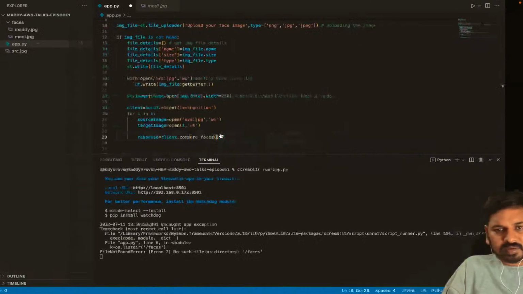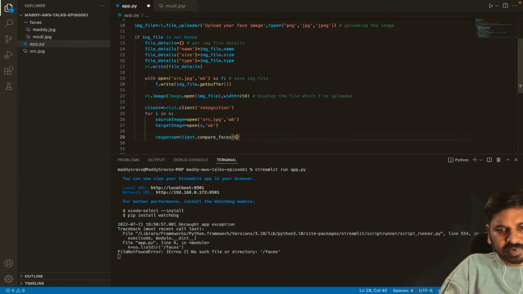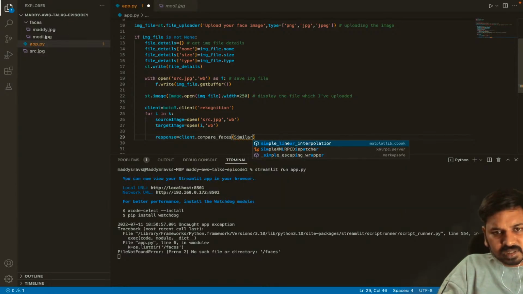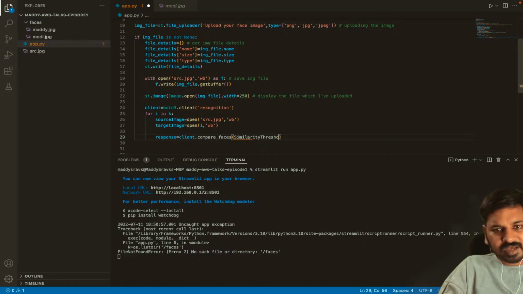Here we have to pass the similarity threshold, say a 70% match, or 80% or 90% match, whatever it is.